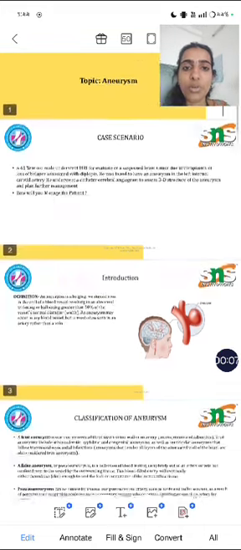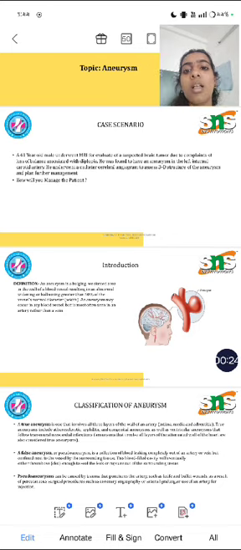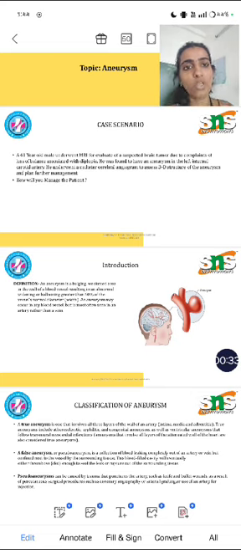Now we are going to discuss the topic of aneurysm. The case scenario is a 41-year-old male who had an MRI to evaluate a suspected brain tumor due to complaints of loss of balance associated with diplopia. He was found to have an aneurysm in the left internal carotid artery. He underwent a catheter cerebral angiogram to assess the 3D structure of the aneurysm and plan for further management. How will you manage the patient?